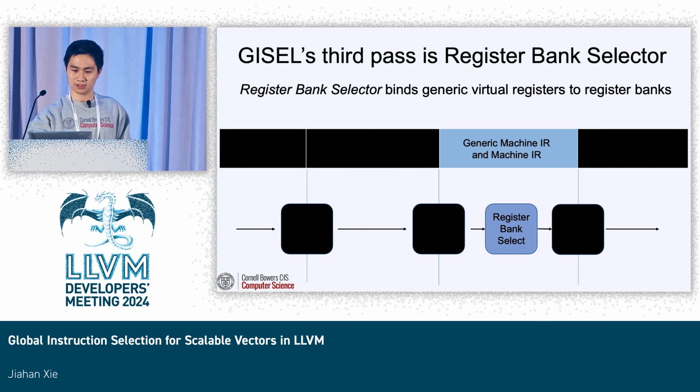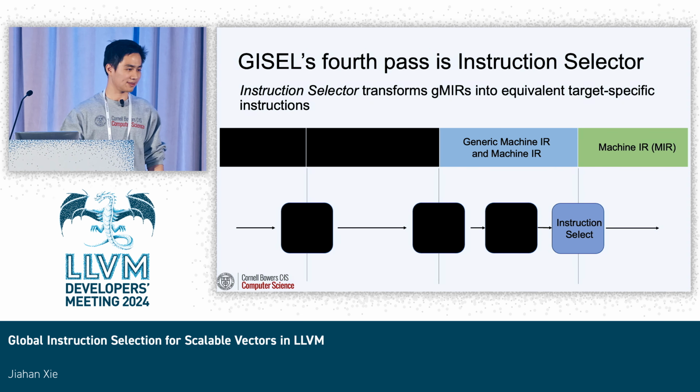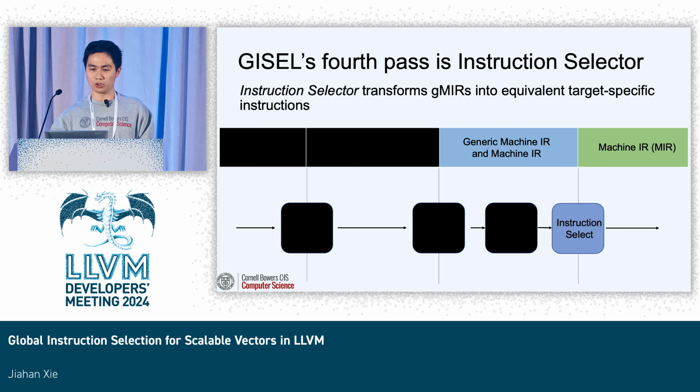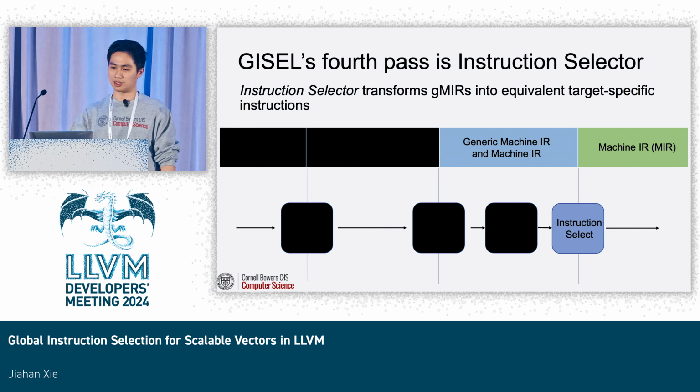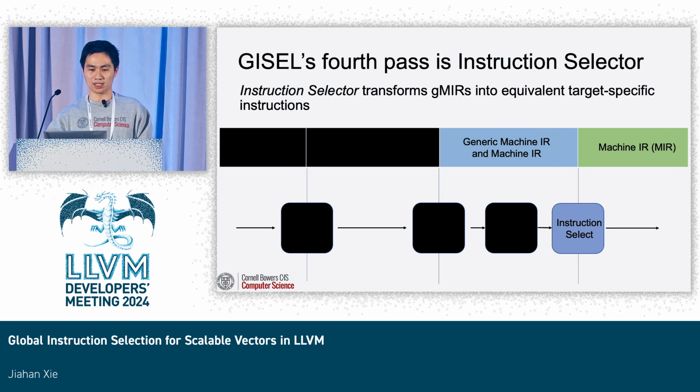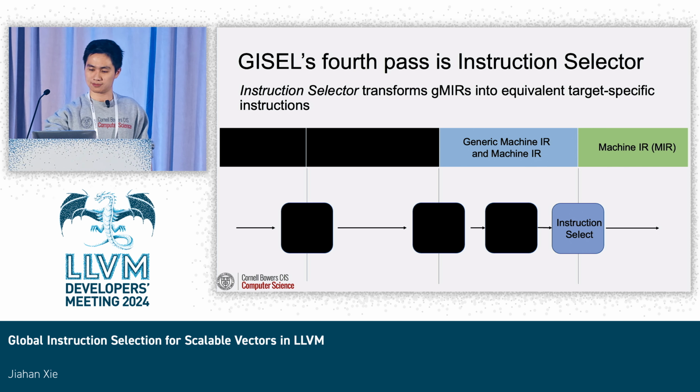And the fourth pass is instruction selector, where at this point, all of the GMIR will be constrained enough that it becomes MIR, and it will transform them to target-specific instructions.